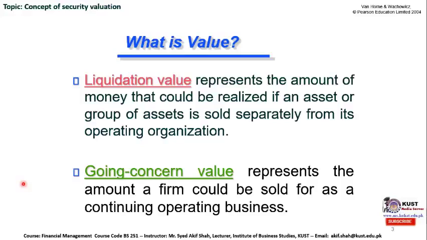So now the amount the TikTok owner has realized by selling their company to another investor is known as the going concern value, because the business did not shut. Rather, it has been sold to somebody else as a continuing operating business, which the second party is going to continue.